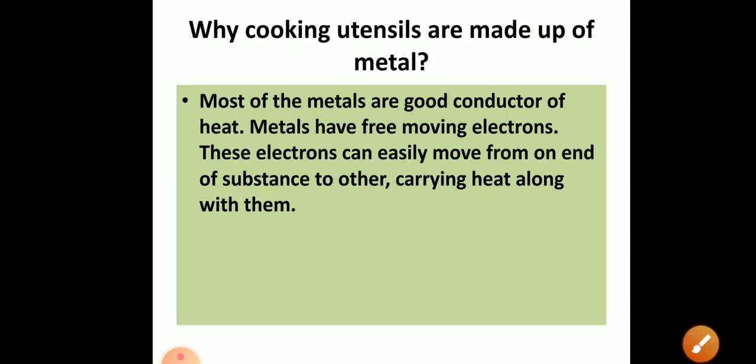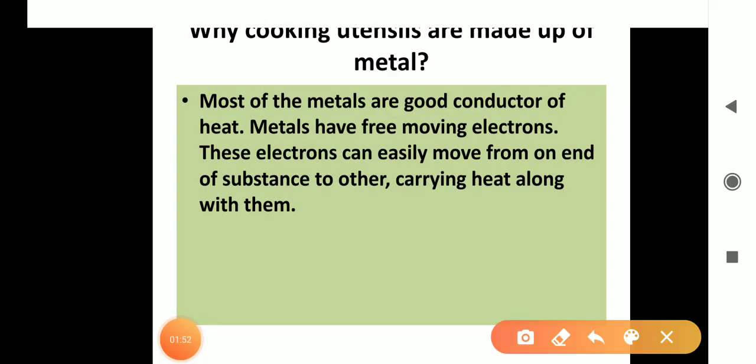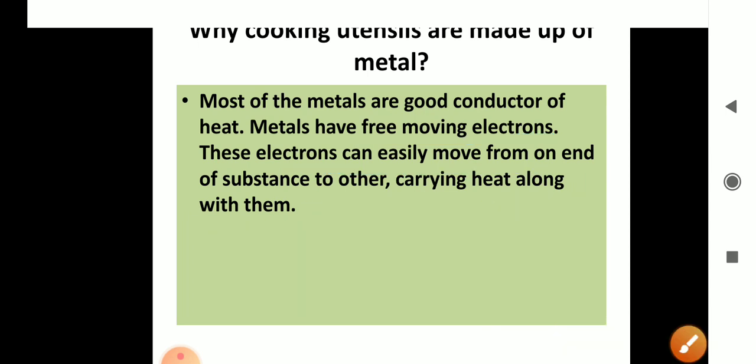Is it okay? Now next question: why are cooking utensils made up of metals? It's very simple. Because metals are good conductors of heat, so they cook the food easily. As I told you, metals have free electrons in them, and these electrons can easily move from one end to another, carrying the heat along with them.